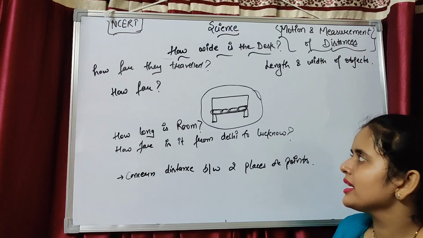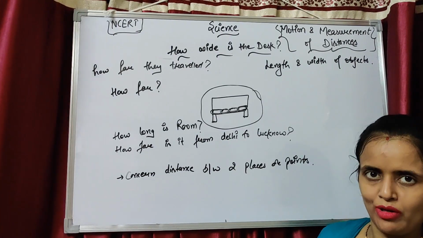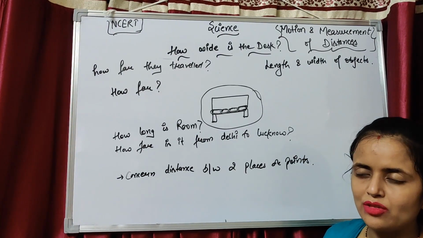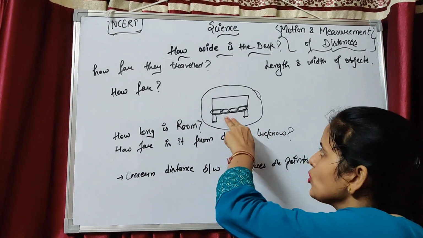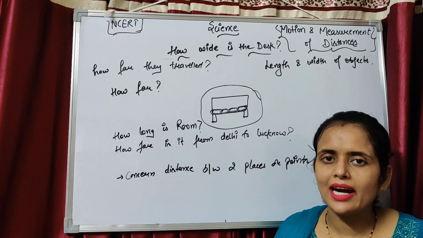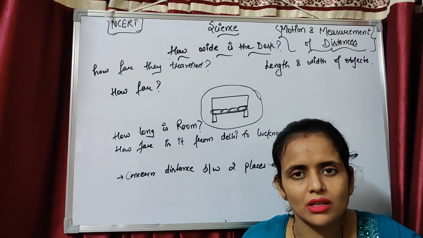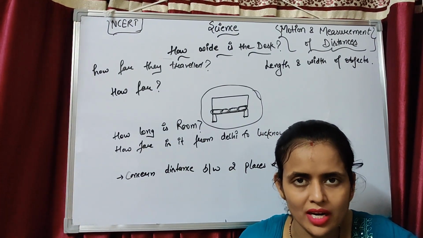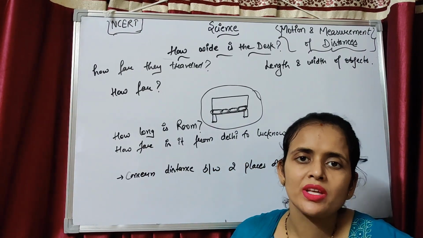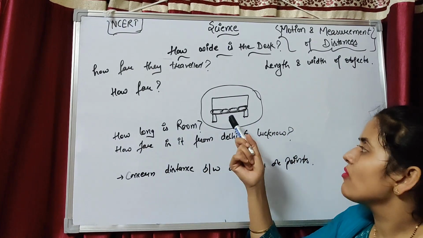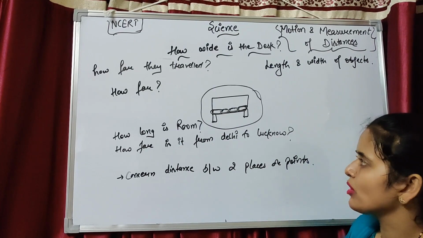So two friends were doing one activity. I have one pair of gilli danda, and you have one pair of gilli danda. We will measure this desk with these things. Both of them put their dandas on both sides and two gillis between. So it is measured that the desk has a length of 2 danda and 2 gilli. After some time they are left with only 1 gilli and 1 danda. So what will they do now? How will they say how much length is left? This is the point: how we use measuring distance, length and width of objects.